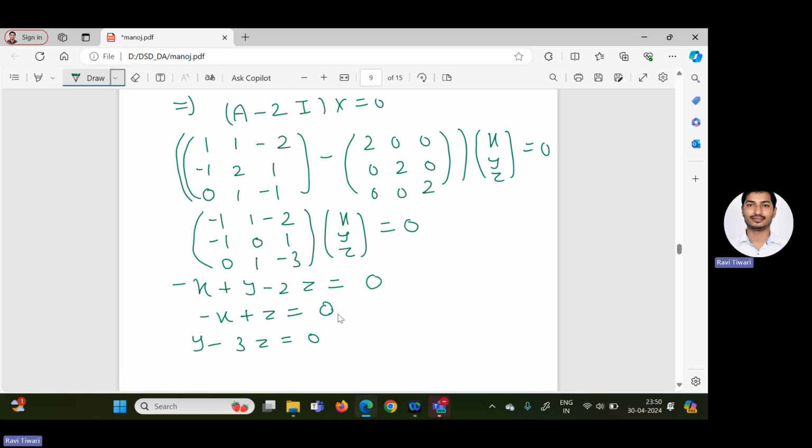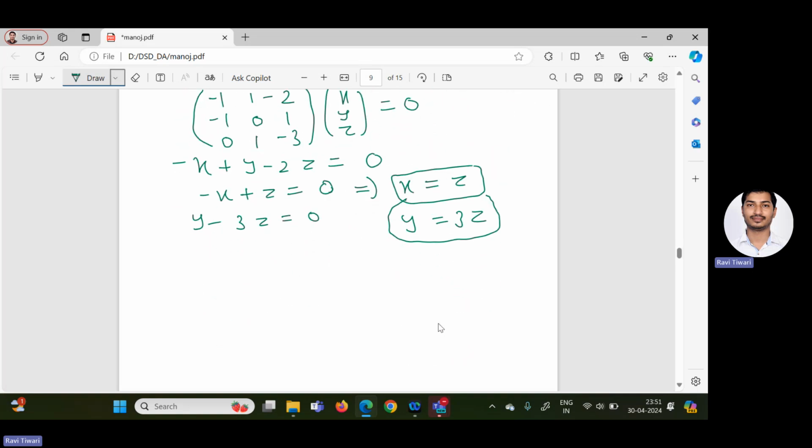So these three equations we can solve. From the second equation, we are getting x equal to z. You can use x equal to z in the first equation or in the second equation. So we can get y equal to 3z. We were having three variables x, y, z, and we are not going to solve them fully. We are getting the relation x equal to z and y equal to 3z.